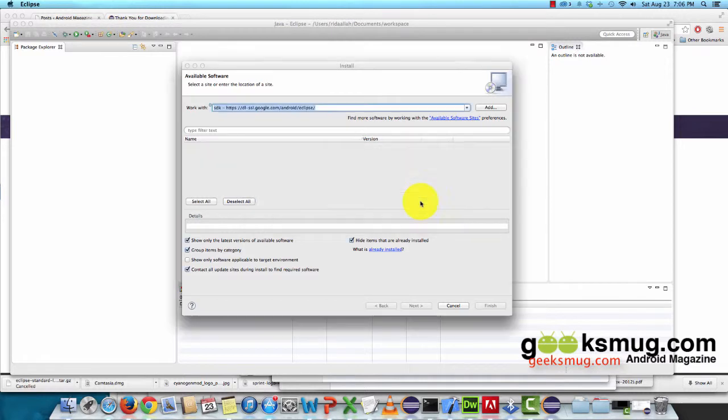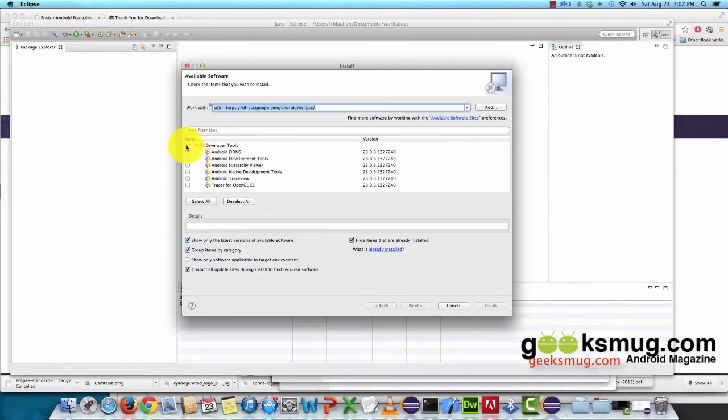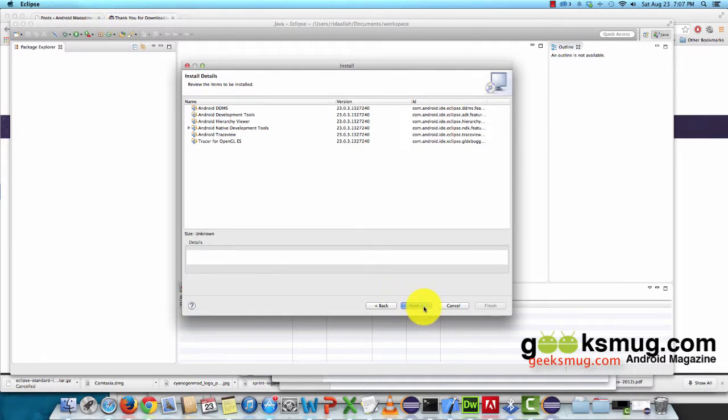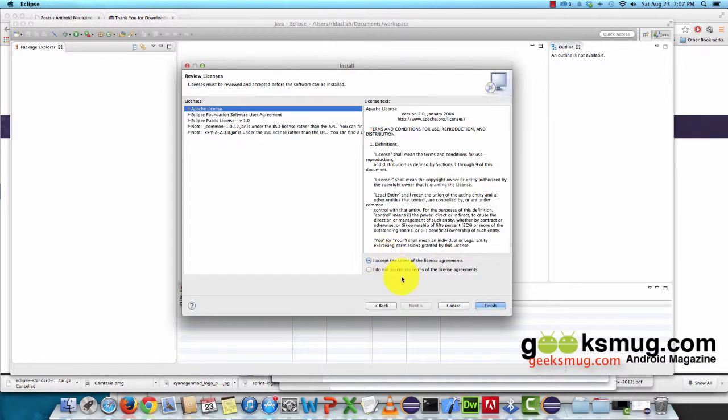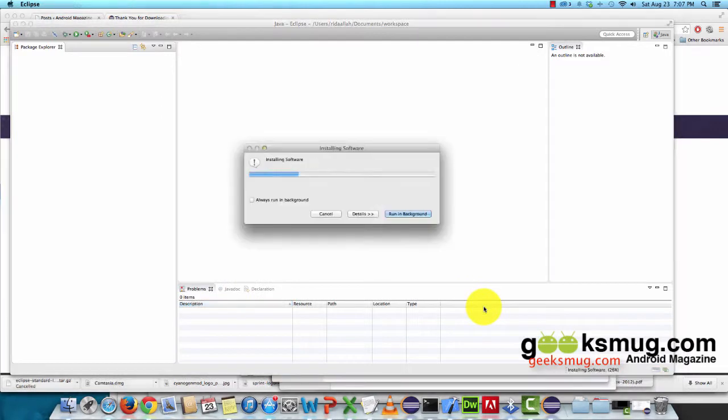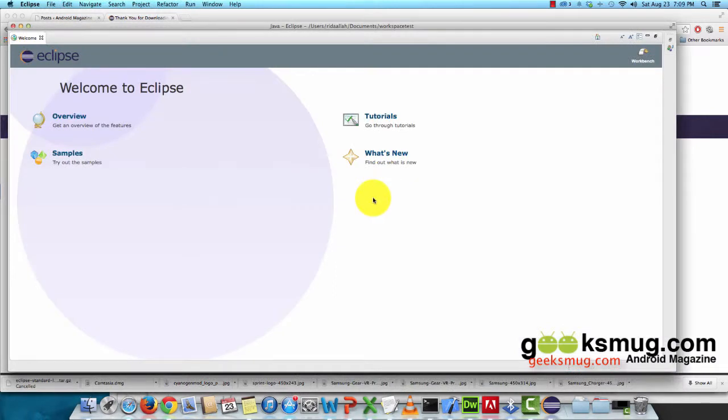Okay. Here it's going to search for the development tools. I have to select all of them, then click next. Next. Accept the terms and click finish. It will take moments to finish. Have to restart your Eclipse. Here I restart my Eclipse.